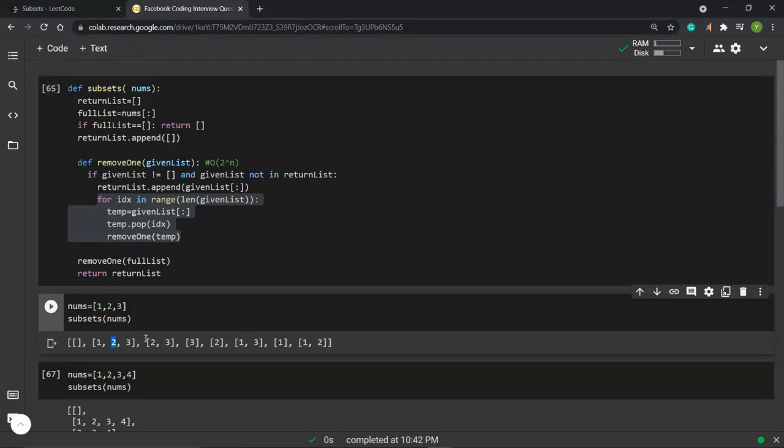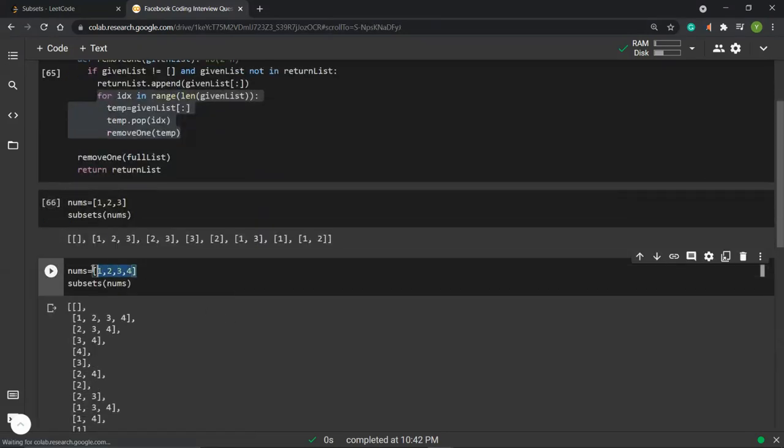So it recursively calls itself, and each time it pops off one of the elements. So that's how we get all the children, all the possible children of the for list. So we pop it off each time, and then call the function recursively by itself. And yeah, so this is how it works.